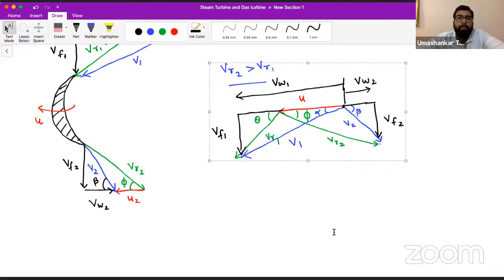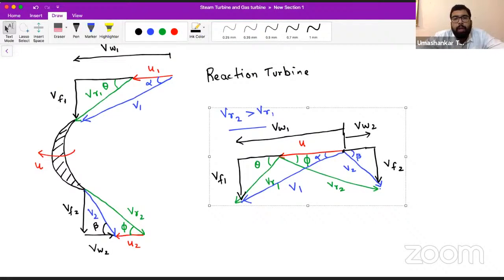Those who are present in the live lecture may comment and tell me in the comment section. Okay. So as you are telling me, it is clear. So this is what we have spoken about. It is about a general reaction turbine.